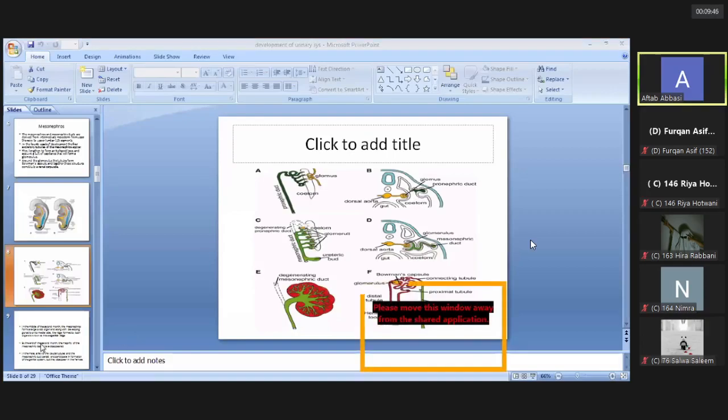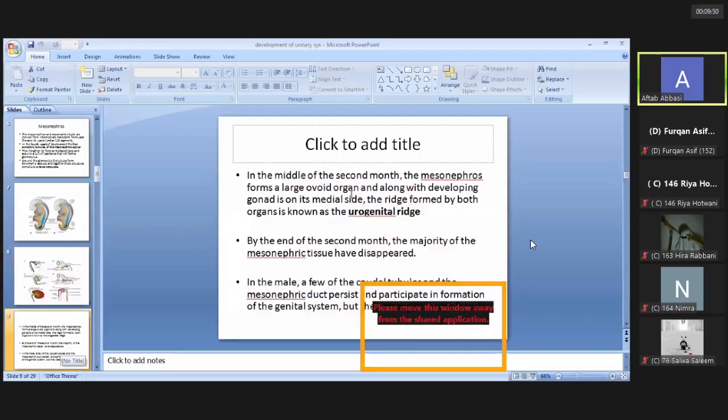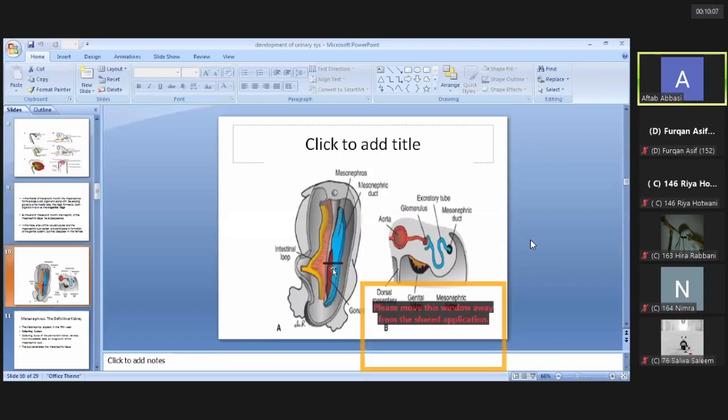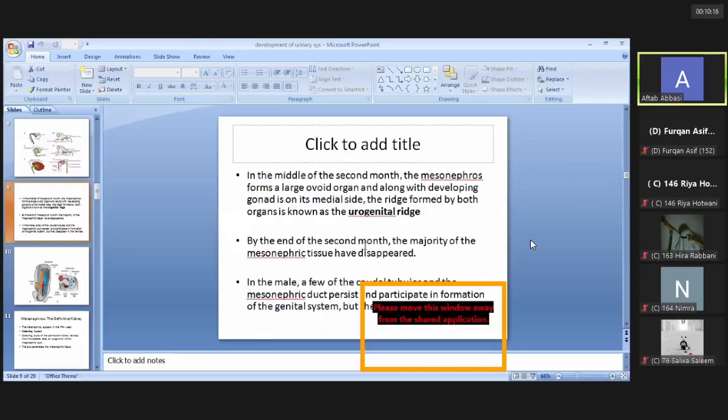After that, in the middle of the second month of development, this mesonephros forms an ovoid organ along with the gonad that lies on its medial side, and this collective ridge is known as the urogenital ridge. So the urinary system along with the genital system at this level forms a ridge that is known as the urogenital ridge. By the end of the second month, the majority of the mesonephric tissues start to disappear again.